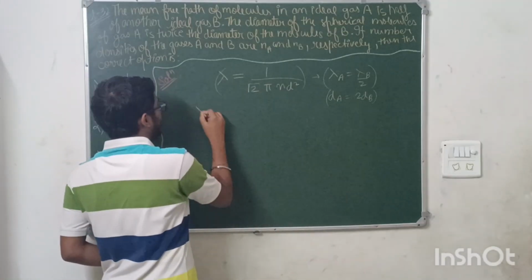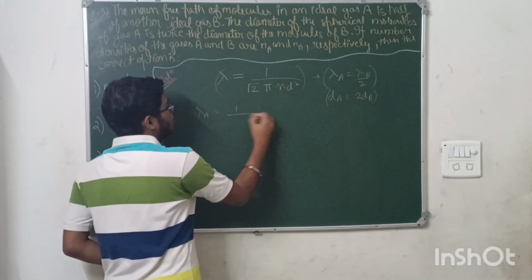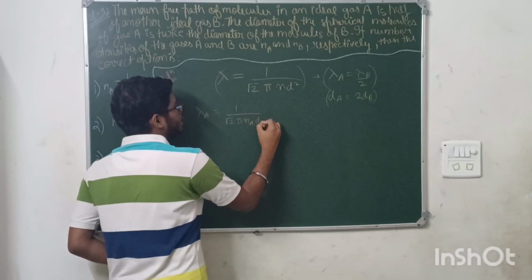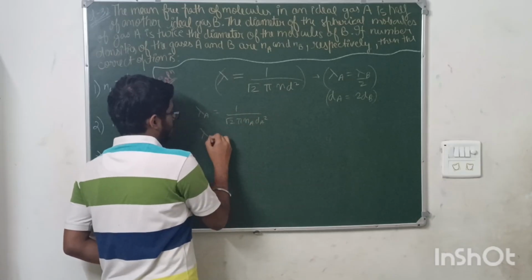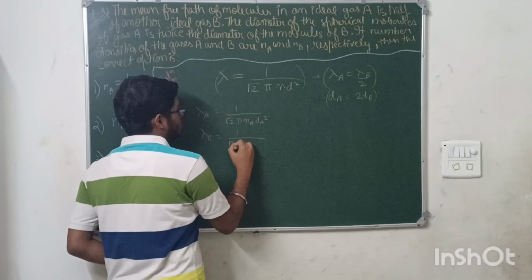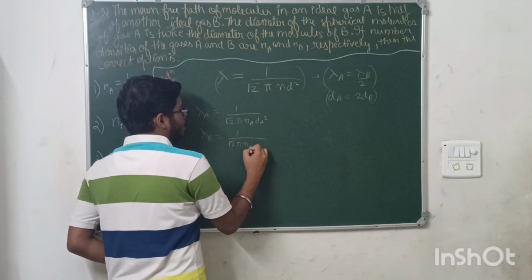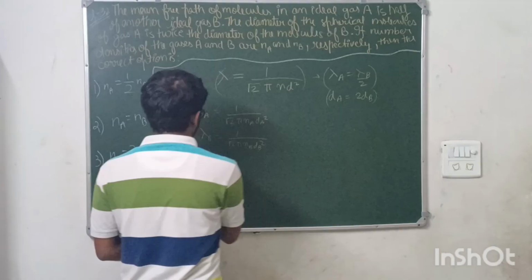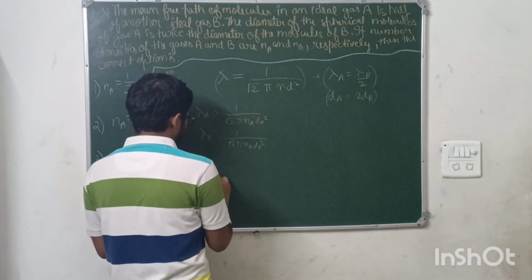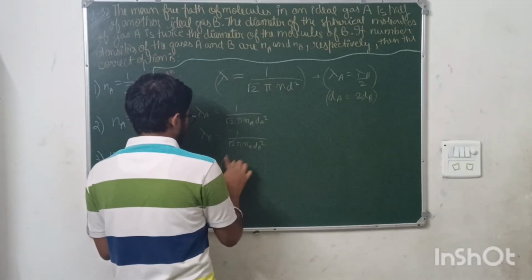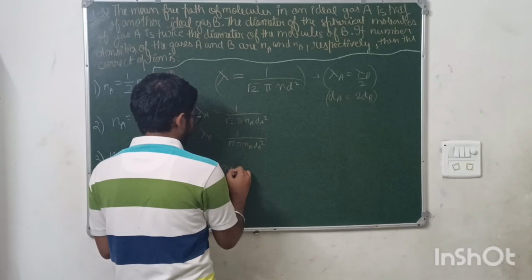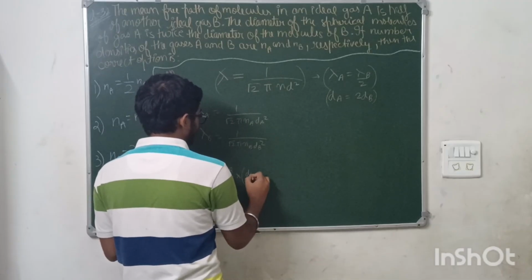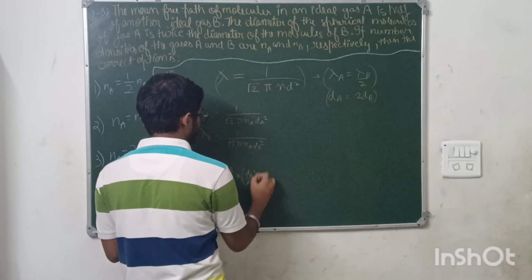Now you can write lambda A equals 1 upon root 2 pi nA into dA square, and lambda B is 1 upon root 2 pi nB into dB square. Taking the ratio of both, lambda A by lambda B will be nB by nA into dB by dA whole square.